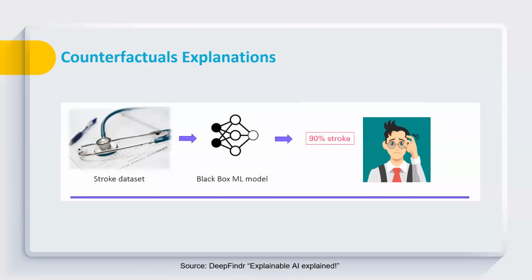So let's start. Here again, we are discussing the same example about our stroke data set. You can see that here we have a stroke data set. We are using a black box model, and this black box model is making some predictions about stroke or no stroke. And here the black box model is making a prediction that yes, there is a 90% chance of getting a stroke.